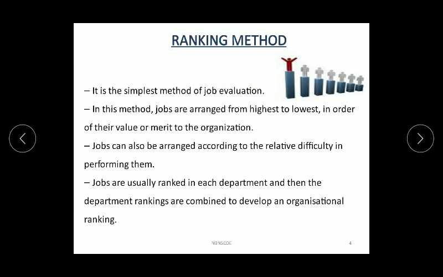Let us go to the first method, that is the ranking method. As you can see on the slide, it is the simplest method of job evaluation. In this method, jobs are arranged from highest to the lowest order, and their value or merit or worth to the organization is calculated. Jobs can be arranged according to the relative difficulty in performing them, means the planning phase, the difficulty phase or the decision making phase.